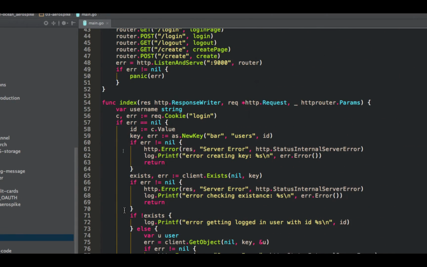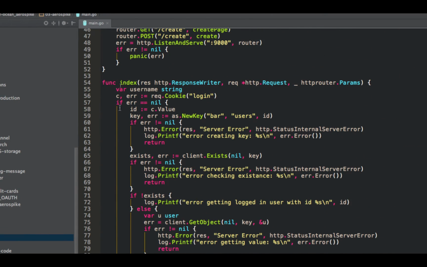So back on our index page, we're looking things up by the UUID because that's what's in our cookie. So get our cookie, create our key with the user's ID, client.Exists, default policy, key, gives us a true/false, does that exist, and an error.